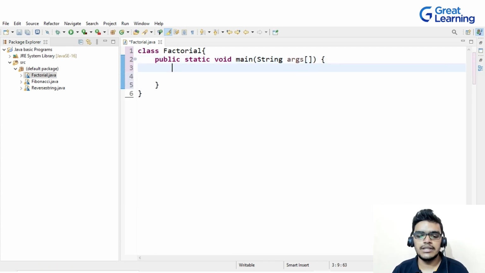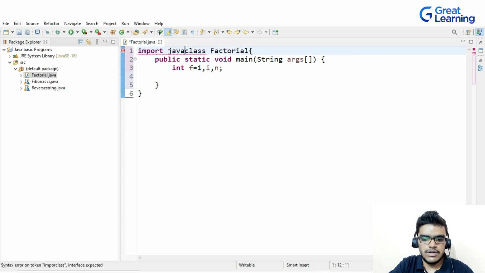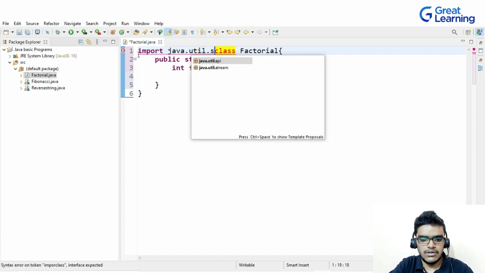After this main method, I will create an integer variable: int f is equal to 1, and then I will write i and then n. Here i will be the variable that will be used in the loop and n is the number, right? I can give the value through user input, or I can assign the value directly. So let me give the value through user input. For user input I will create a scanner, so I will write import java.util.Scanner.